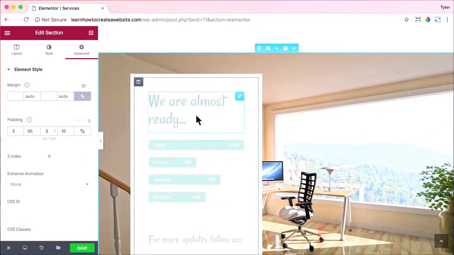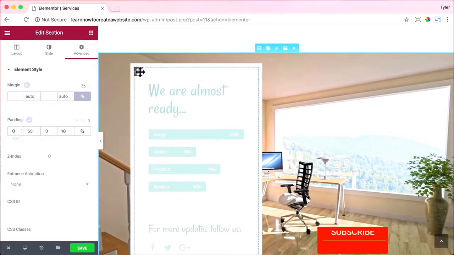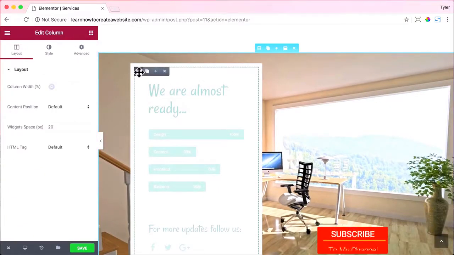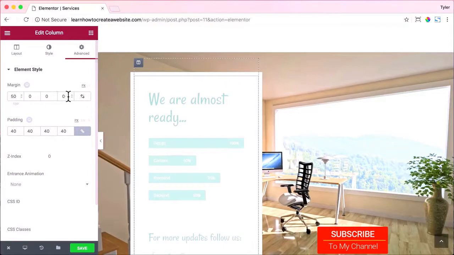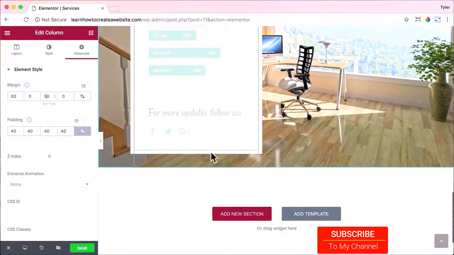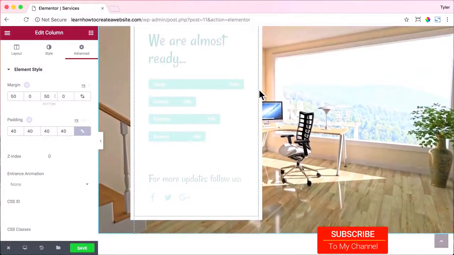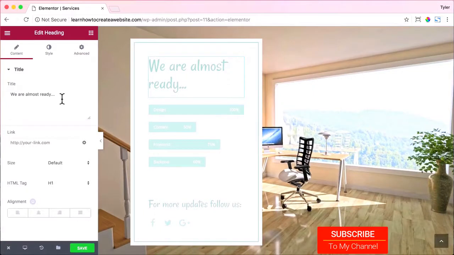Another way you could accomplish the same thing is to delete the padding from the top and bottom of the section, make it 0, and then actually click on this column right here where it says we're almost ready. So click on that, then go advanced, and then go to margin and unlink the values. And the margin is on the outside, so it's gonna push this away from it. So if we add stuff here, it's going to give more space, not on the inside, but on the outside of the top and bottom. So I'm just going to add 50 and 50 to the top and the bottom here. And that way, this little box right here will never touch the top and bottom. It'll always have like a little border around it. And that's exactly what we want.